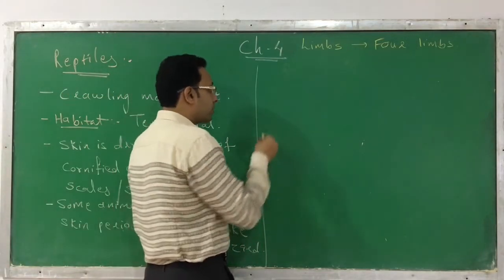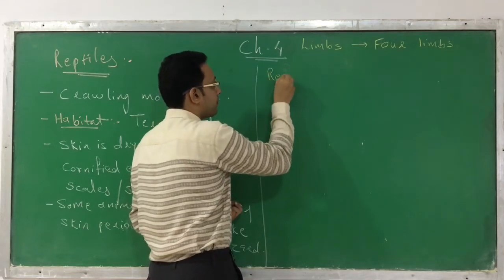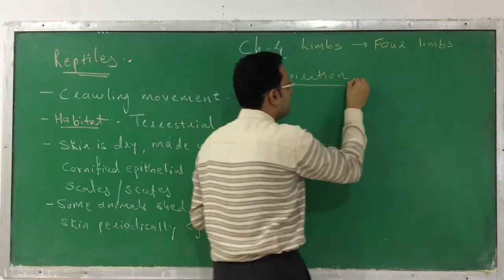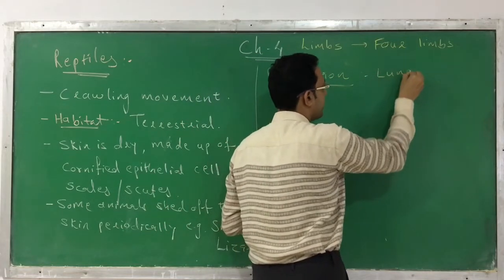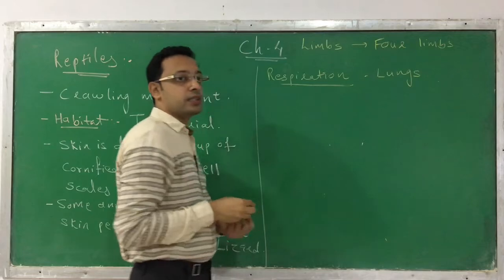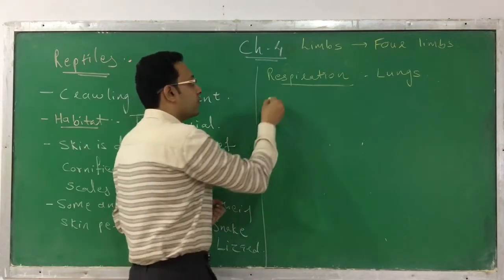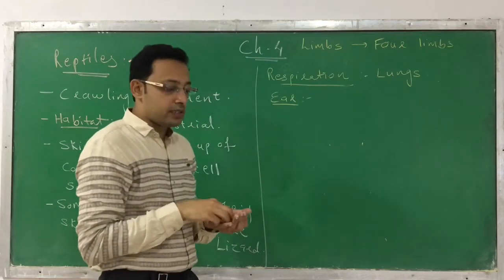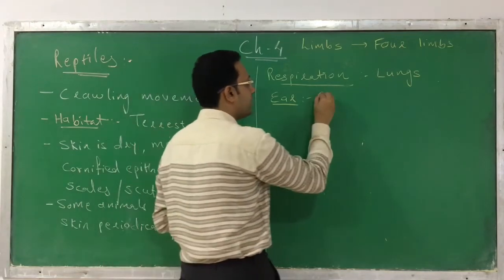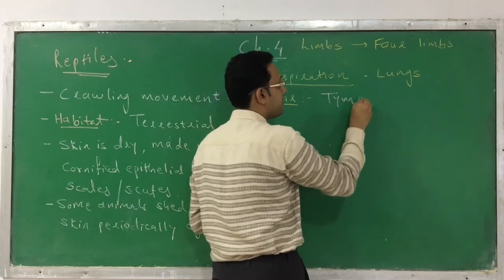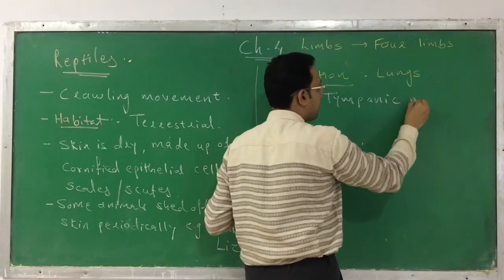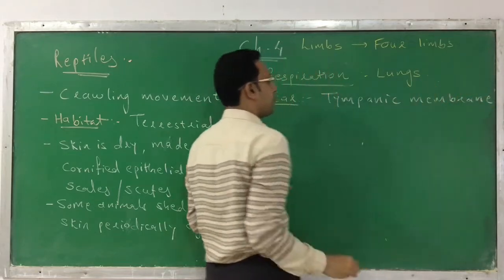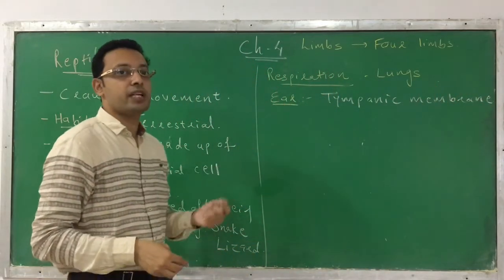Now when we talk about respiration, they respire through lungs. Next, when we talk about the ear, the external ear opening is absent. Instead of an external ear opening, the ear is represented as a tympanic membrane. This is the characteristic which we can observe.